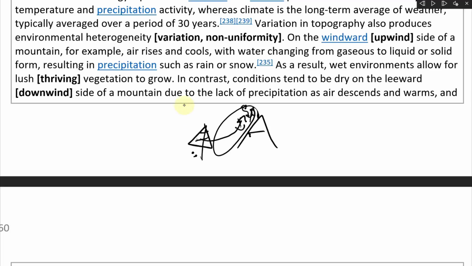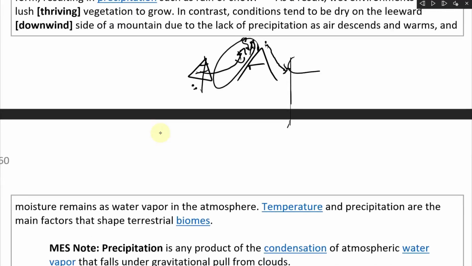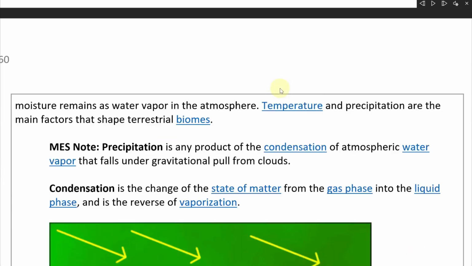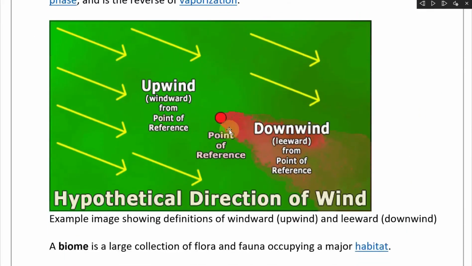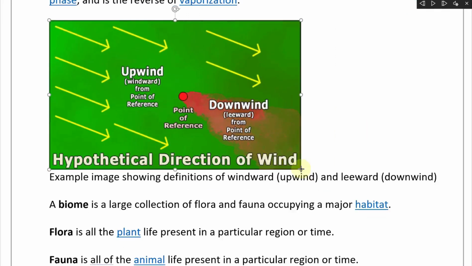And then on this other side, the air goes down and heats up as it goes lower. This is the leeward or downward side right here. The air descends and warms and stays inside the atmosphere, so it does not rain. So this is more desert area over here. All right, very fascinating. Anyway, that's the point of reference, with a hypothetical direction of wind going this way. These are examples showing the definitions of windward, upwind, and leeward, downwind.